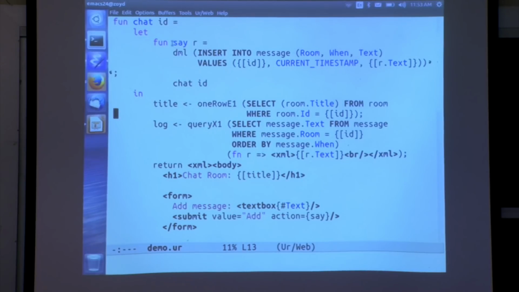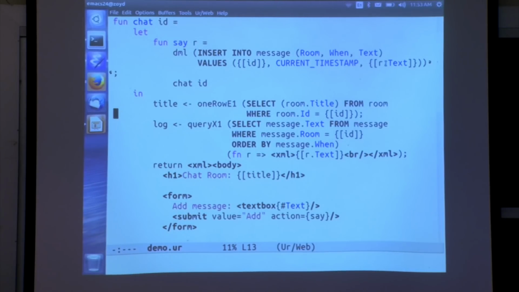So when we submit the form, we call this function, which runs some more SQL to insert a new row into a table. We can jump in the ID of the chat room and the text field that came from the form, and these are automatically escaped as necessary. But again, you don't have to think about escaping in that way in UrWeb, because this is just syntax for building a tree. It doesn't stand for a string, so there's no way to have strange things happen with parsing that you don't expect from the way that the syntax is written.